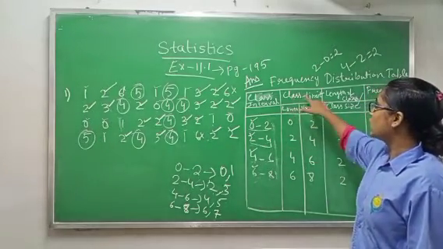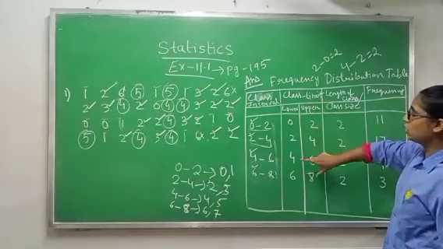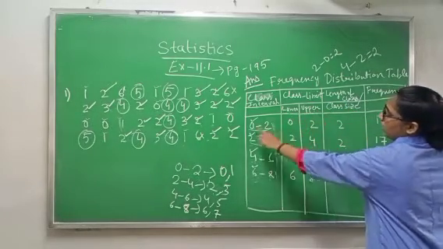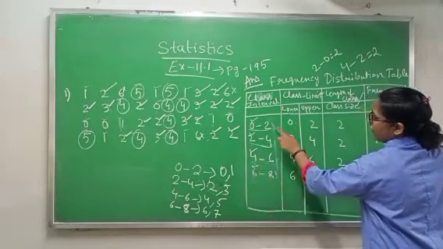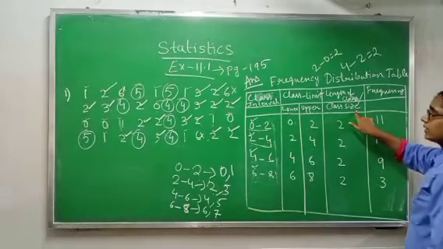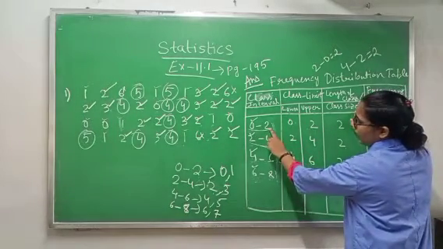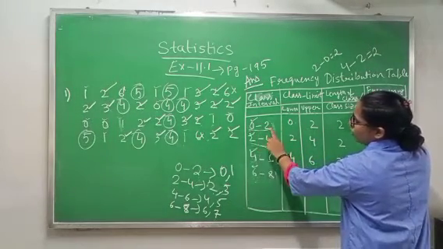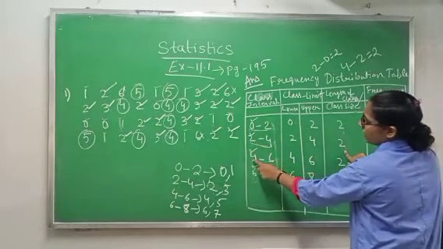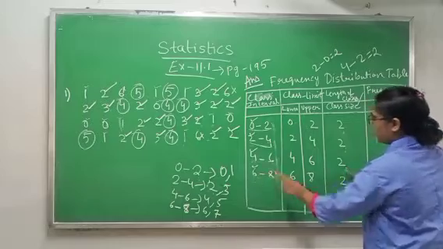After that you will write class limit. You have to make 2 boxes for lower and upper. Lower is 0, 2, 4, 6 and upper is 2, 4, 6, 8. Now class size is nothing but the subtraction between the upper class limit and the lower class limit. So 2 minus 0, 2, 4 minus 2, 2, 6 minus 4, 2, 8 minus 6, 2.